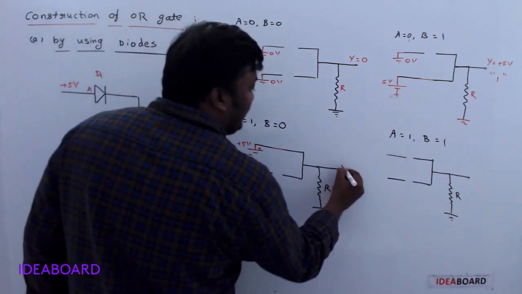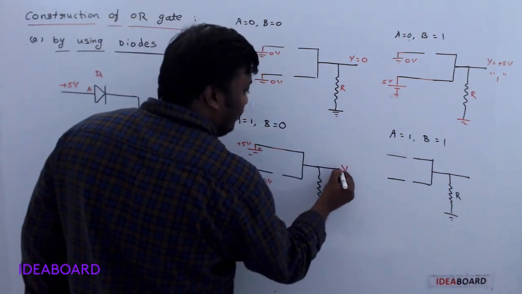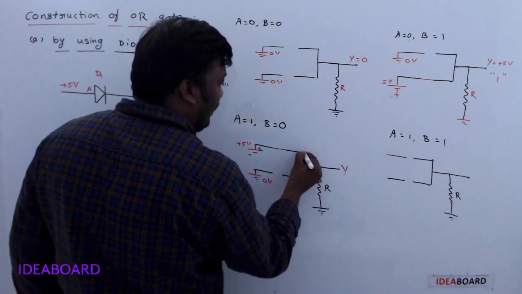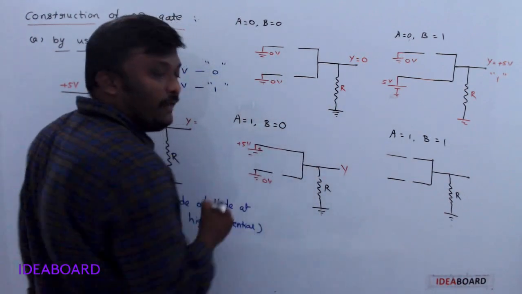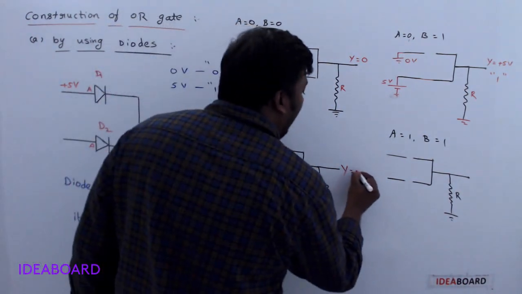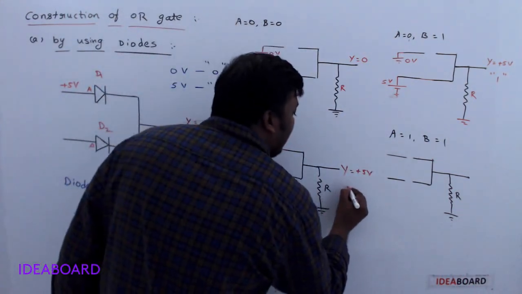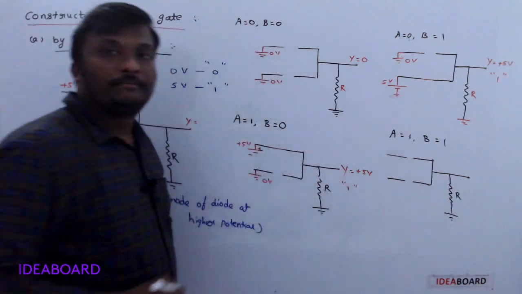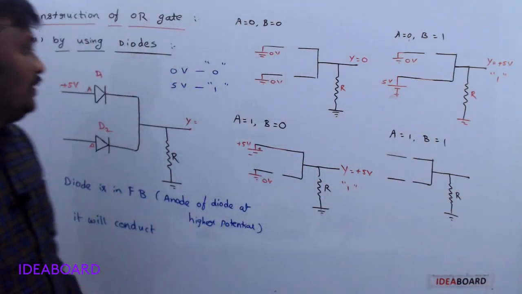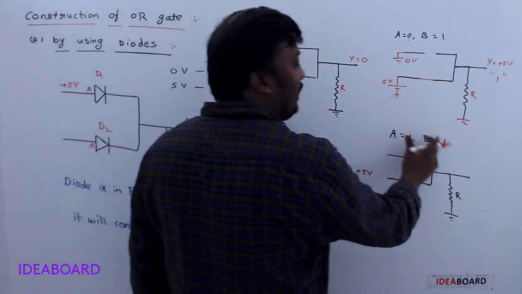Understand? So this is Y now. Now let us see the Y. Is it directly connected to the plus 5 volt or not? So Y shows a voltage of 5 volt. That indicates logic number 1. Clear? Now the last one, A is 1, B is 1.